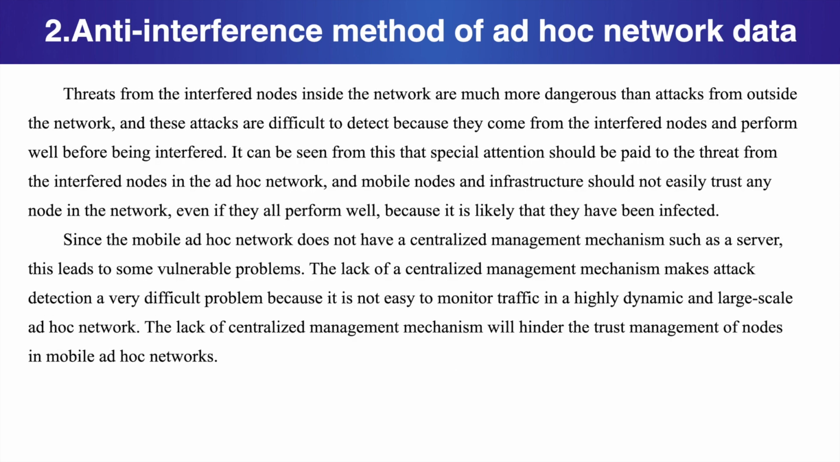Threats from the interfered nodes inside the network are much more dangerous than attacks from outside the network, and these attacks are difficult to detect because they could come from the interfered nodes and perform well before being interfered. It can be seen from this that special attention should be paid to the threat from the interfered nodes in the ad hoc network. And mobile nodes and infrastructure should not easily trust any node in the network, even if they all perform well, because it is likely that they have been infected.